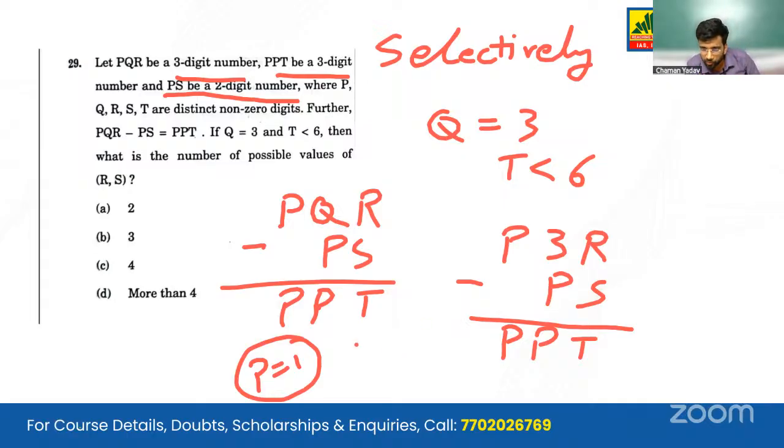So if we put the value of P as 1, 13R minus 1S will give us 11T. Please note this is not IIT, this is 11T. And solving on similar lines, we will get our answer: the answer will be B, 3.